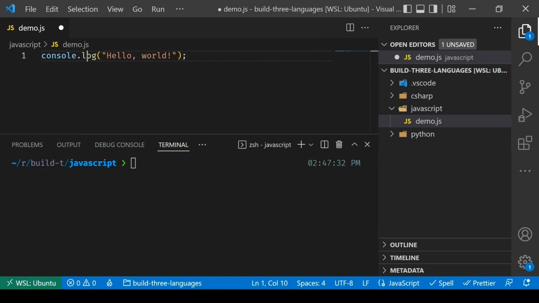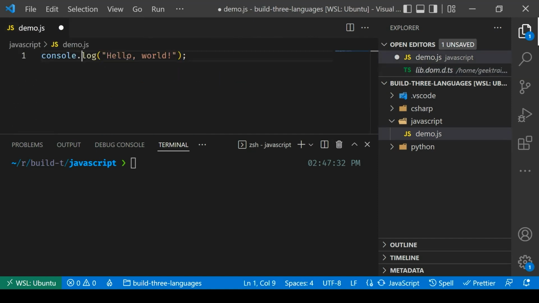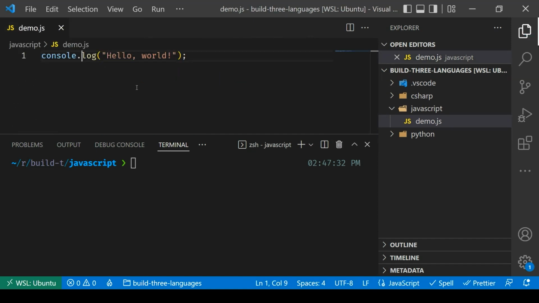The last little thing that I want you to notice is the casing here is lowercase. So lowercase c for console, lowercase l for log. JavaScript, as well as C#, as well as Python, by the way, are all case sensitive, meaning that if the casing is different, that's going to mean something different.